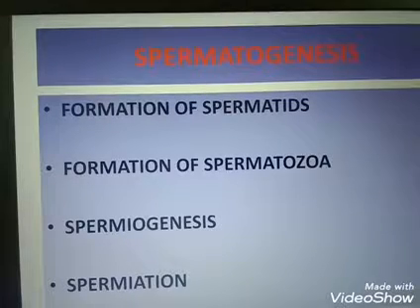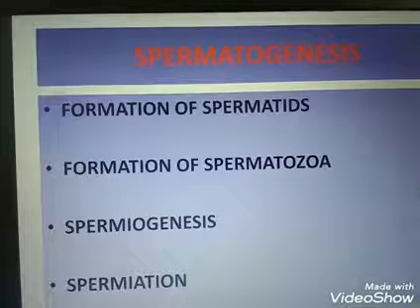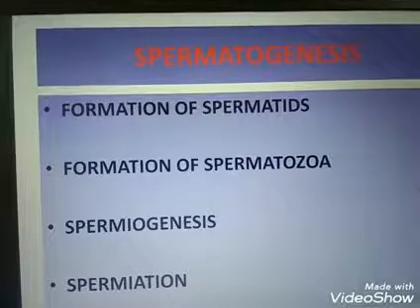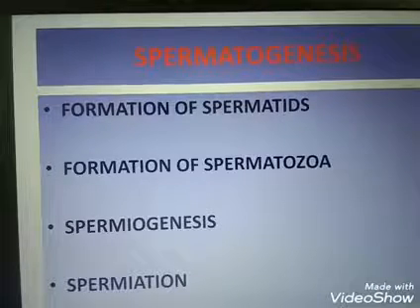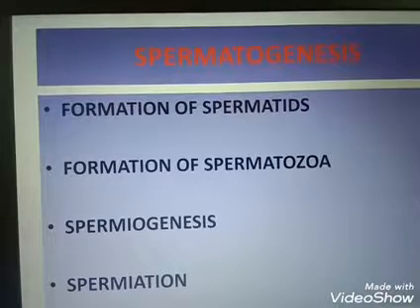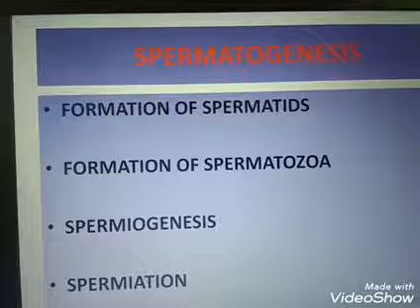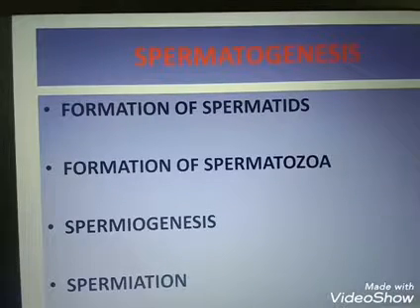The spermatogenesis process starts in boys at the time of puberty, when they are getting maturity, and it continues throughout their life, though it declines in old age. Got it?